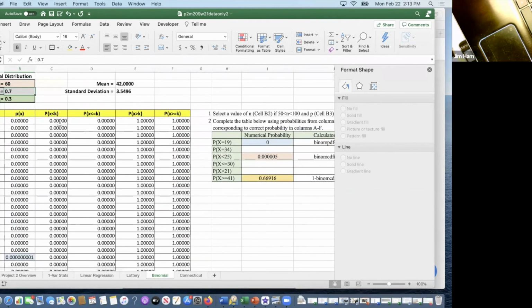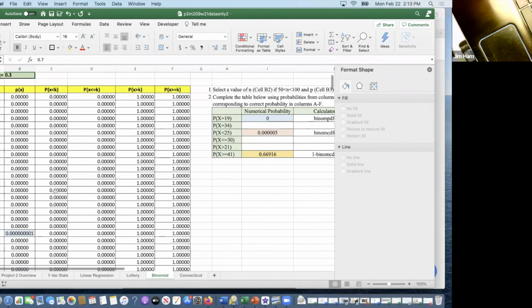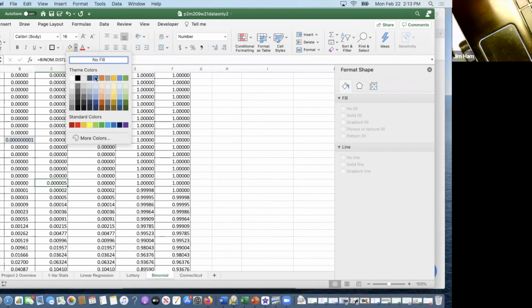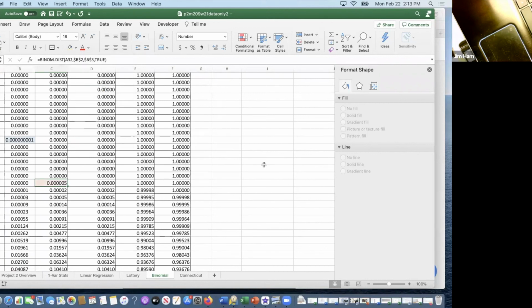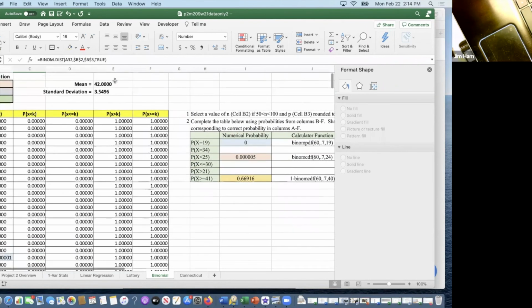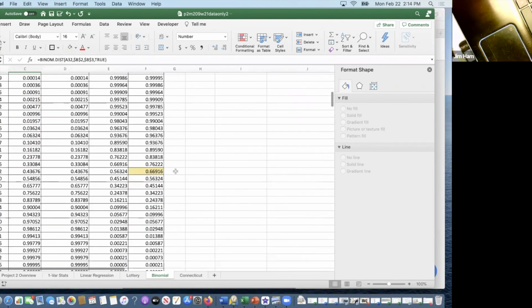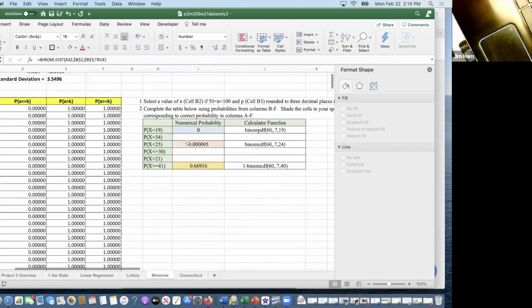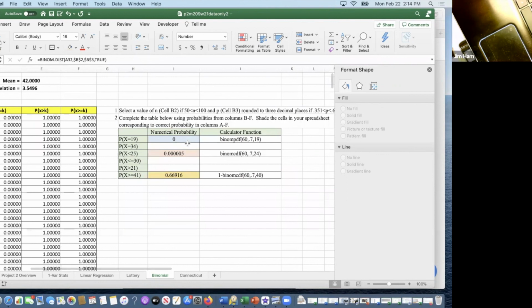Less than, it's this one here, 25, and we want that to be pink. There it is. So that I can see your blue, pink, orange, color coded here with the same exact values. So yeah, that's it. That's the final part of the project.